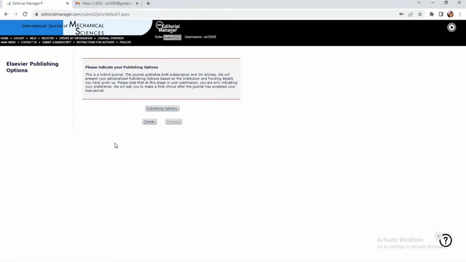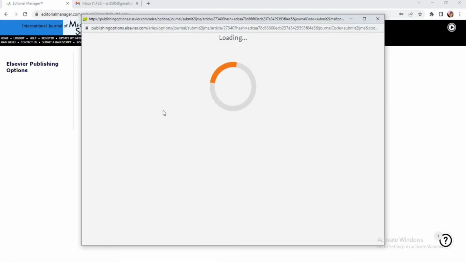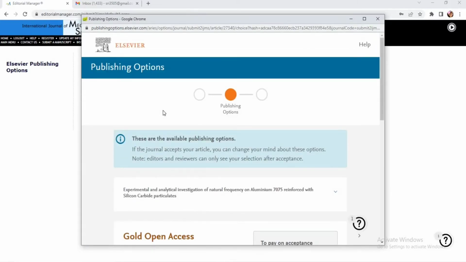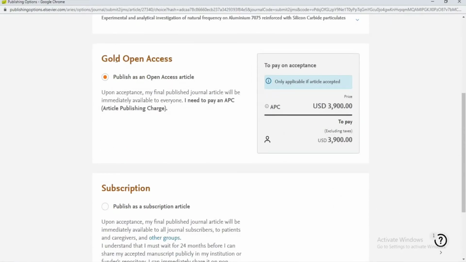So once you have clicked on build PDF for approval, it is asking for the publishing option. So let us see the publishing option. This is a very important selection, so one has to read properly and select the required option. The first option here is the gold open access.